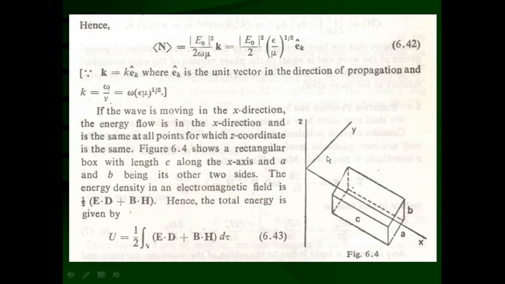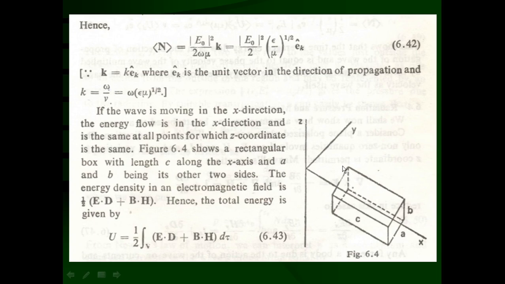Let us assume that the electric field is along the y direction, and perpendicular to that the magnetic field H is in the z direction. When the electromagnetic waves propagate, the energy is also flowing along with the electromagnetic waves.